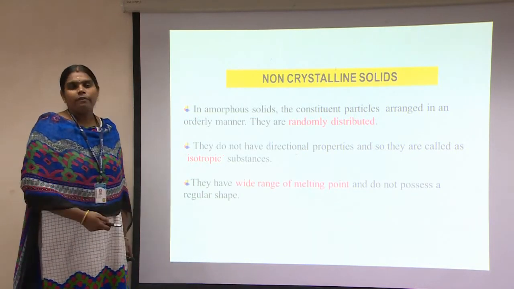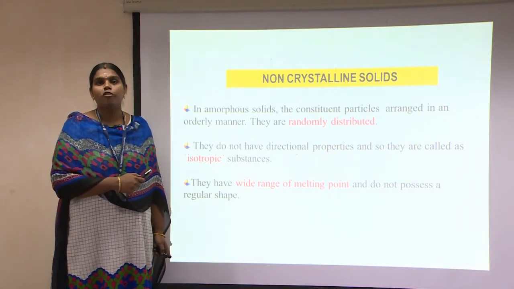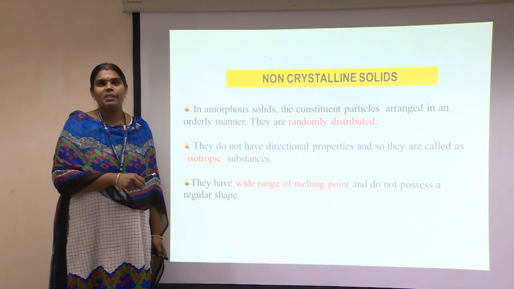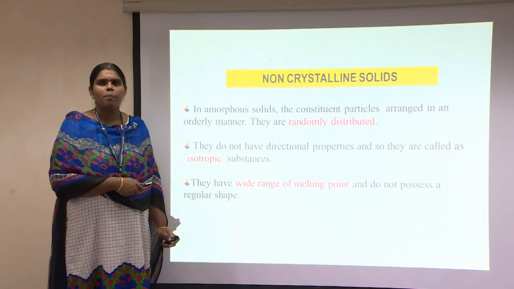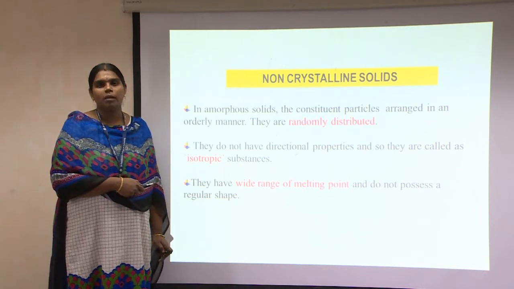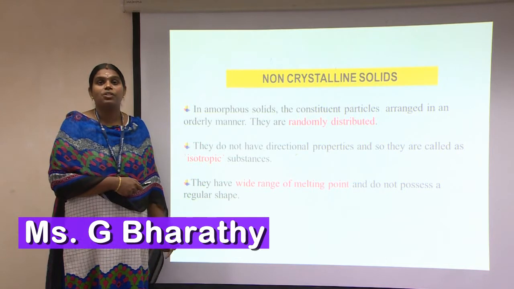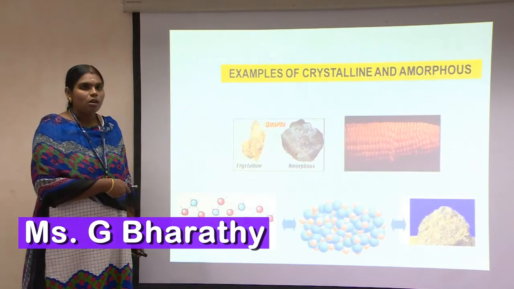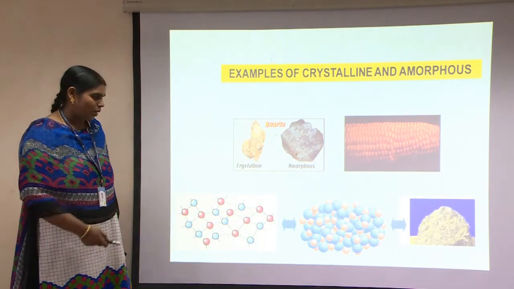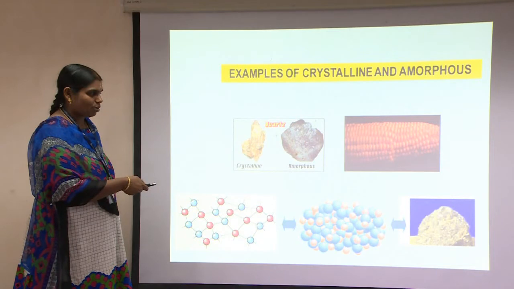And here when we say that it doesn't have a sharp melting point, in the sense it has a range of melting point. For example, rubber is a non-crystalline solid, we cannot precisely say that at this particular temperature the rubber melts, or at this particular temperature this transition is occurring. So it comes under a wide range of melting point. And these are some of the examples of crystalline and non-crystalline solids.